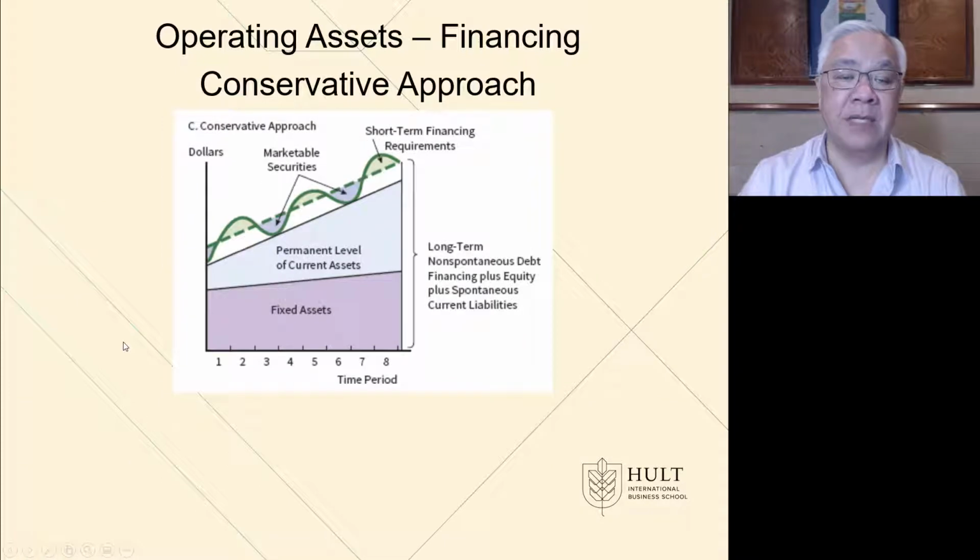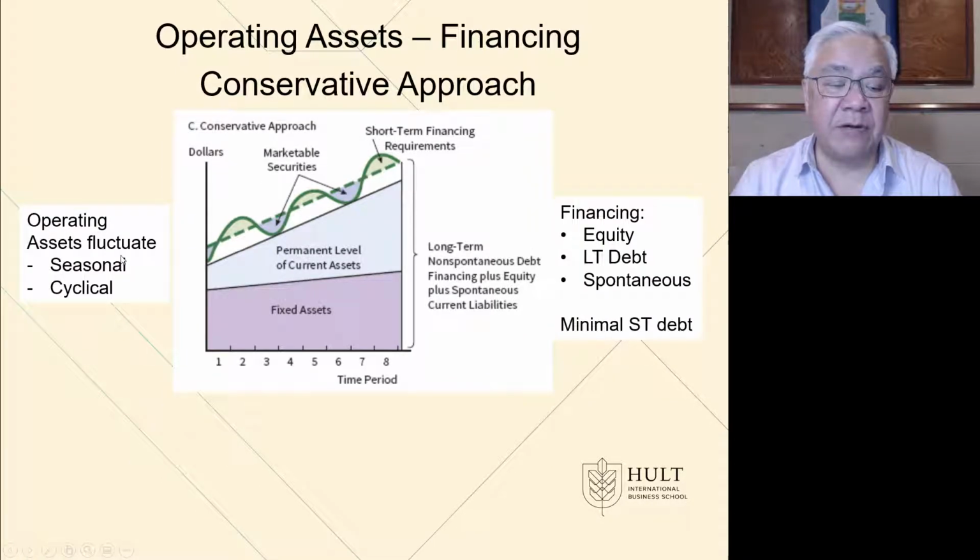The conservative approach has the same characteristics of what we need, but in this case, notice that the debt and the long-term capital covers everything we need up through the average, as drawn here, of the fluctuating short-term requirement. So we're going to be in some periods like here where we borrow and we need a little bit of extra to top off our needs. But then there are times here where we borrowed more money, and that's the dotted line. We borrowed more money than the liabilities and assets require. So we end up actually costing ourselves a little money there because we borrowed more money than we needed.